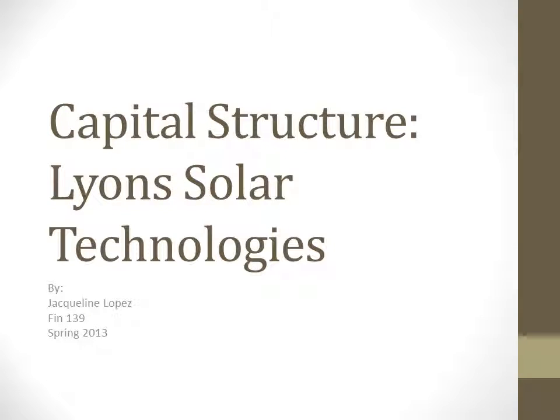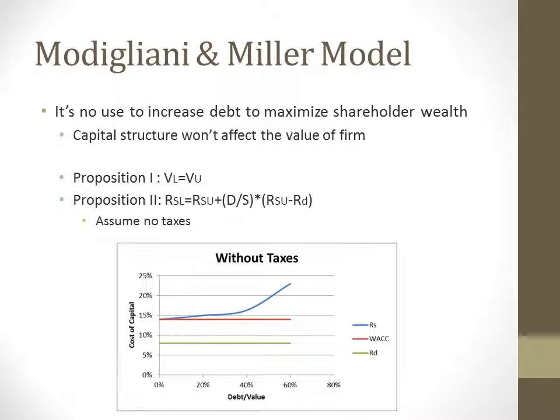Today we will be discussing capital structure using Lyons Solar Technologies as an example. Modigliani and Miller are two professors who developed a capital structure theory known as the M&M model. This model argues that it's no use to increase debt to maximize shareholder wealth, because in the end the capital structure won't affect the value of the firm.